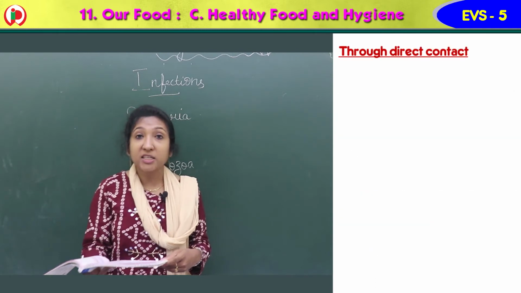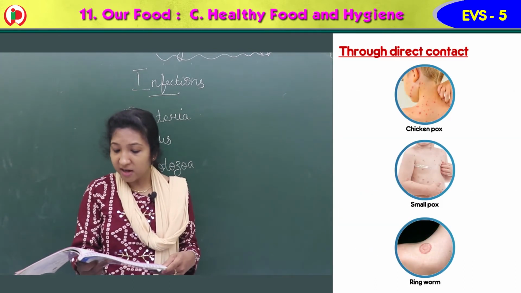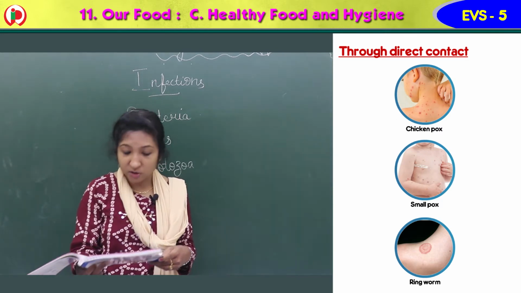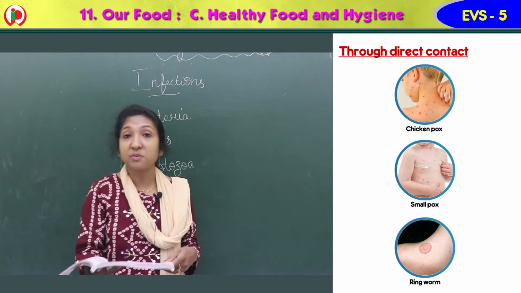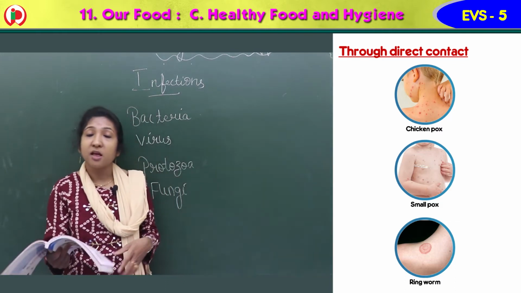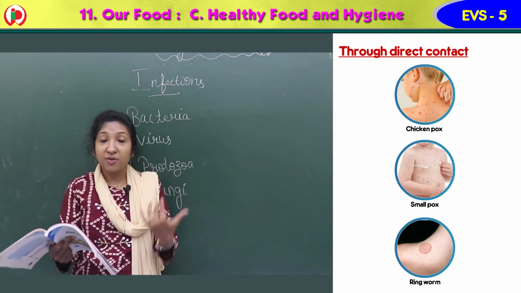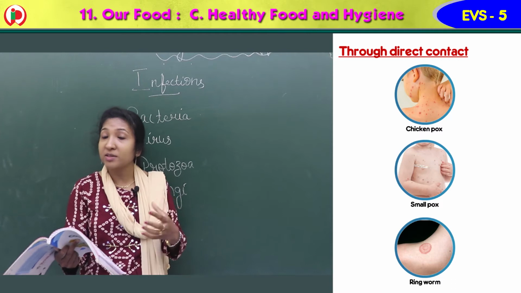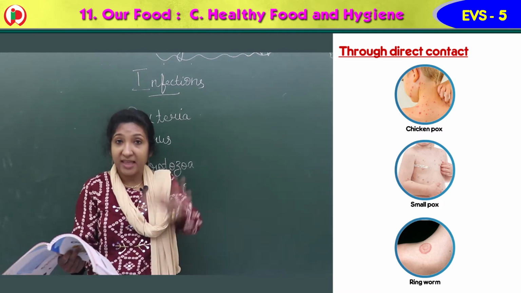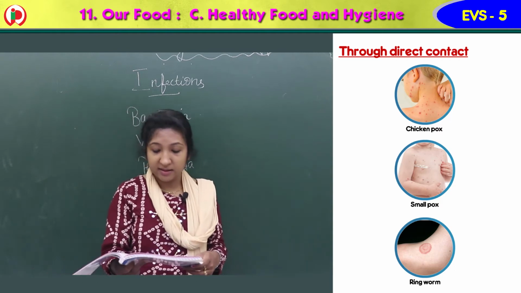Through direct contact, diseases like chickenpox, smallpox, and ringworm spread through direct contact with the infected person or with clothes or other articles used by them. If we go near a person who has chickenpox, or use articles used by that infected person, we get the disease.